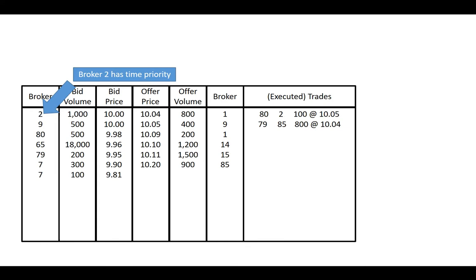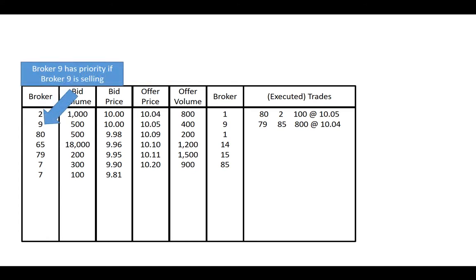The second priority is called time priority. This means that the first order entered at any given price has time priority and will trade before orders that were entered at the same price but at a later time. In the example, RBC has time priority over broker 9, which is BMO. Sell orders at $10 will trade with RBC's order before BMO's order.